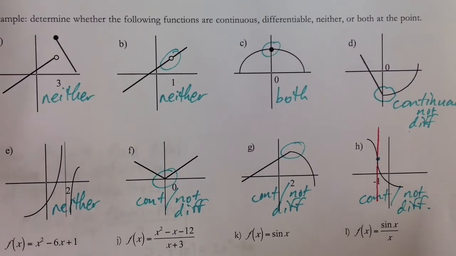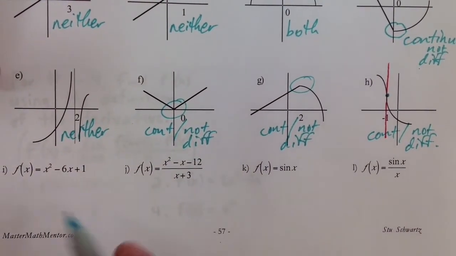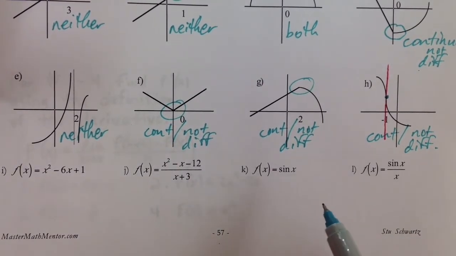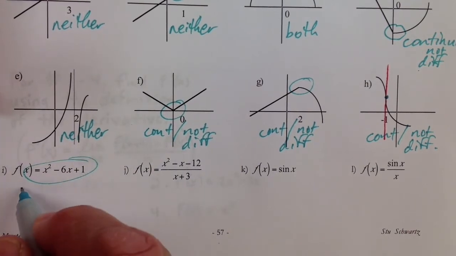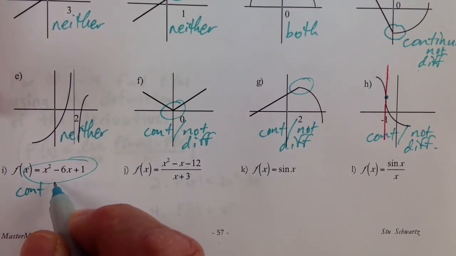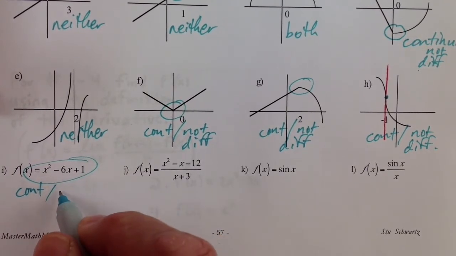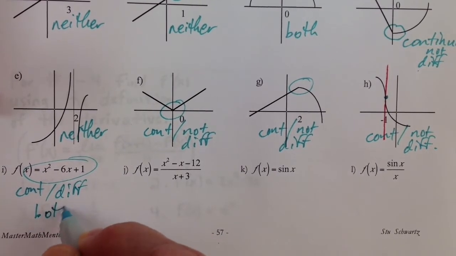Now, let's look down here. We've got 4 more examples down here at the bottom where you're not given the graph, obviously, we're just given the function. And your knowledge of functions is going to help you here. Okay? You know that this being a polynomial function is continuous. Okay. You also know that polynomial functions are smooth, so it's also differentiable. So I should have said both.